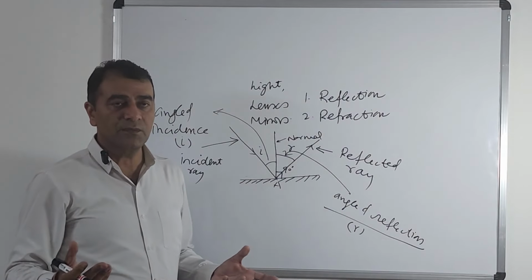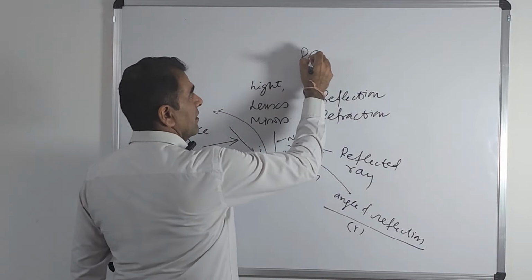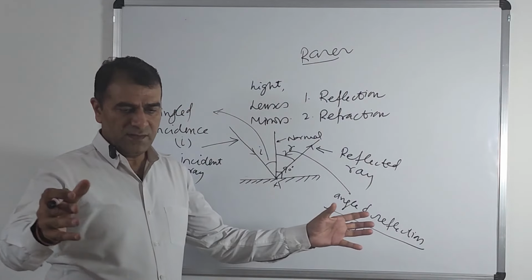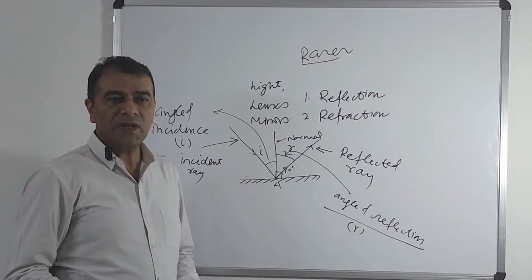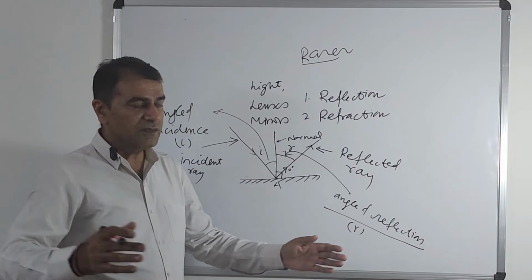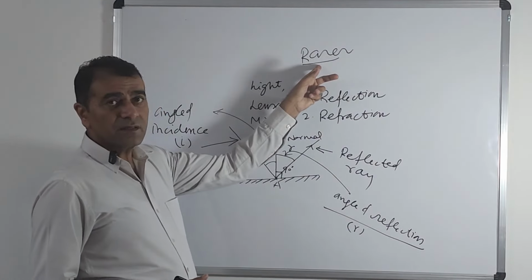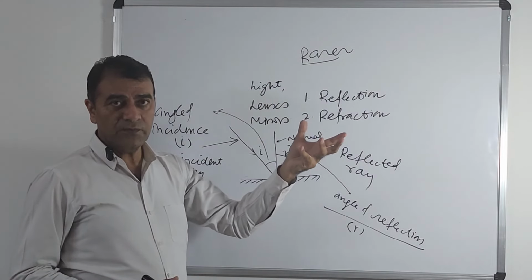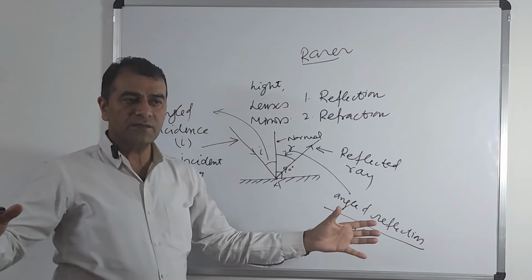Air is a rarer medium. Why do we call rarer? Rarer is a word derived from rare. Rare means scattered, like it is not at a place. The density is very low, you can say. So rarer means the medium like air, in which the particles are far away.